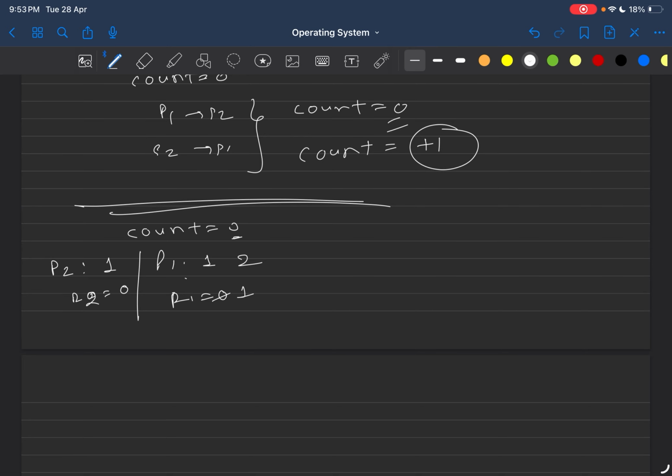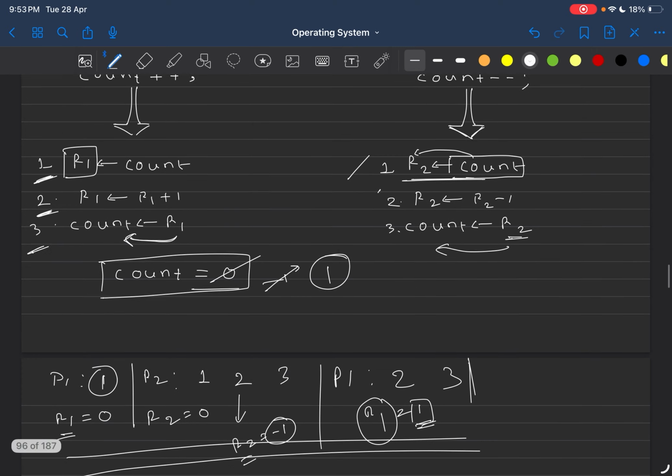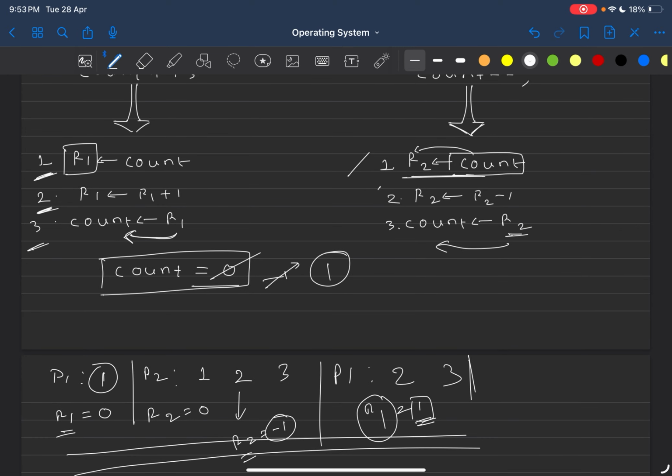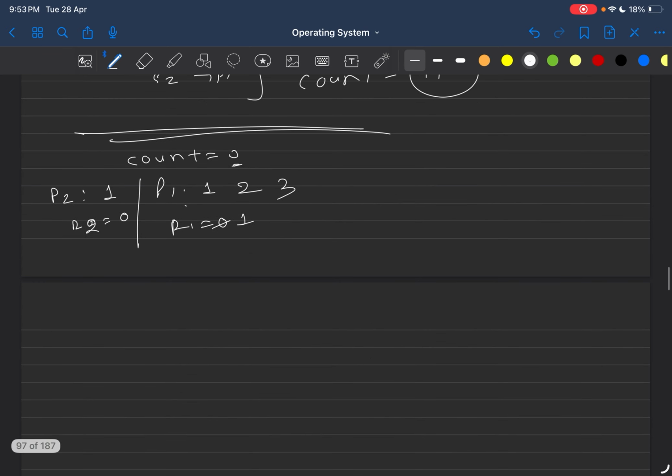Now line number 3 will be executed, which stores the value of R1 into the same variable count. The value stored in R1 is 1, so count becomes 1, not 0. So P1 is done.